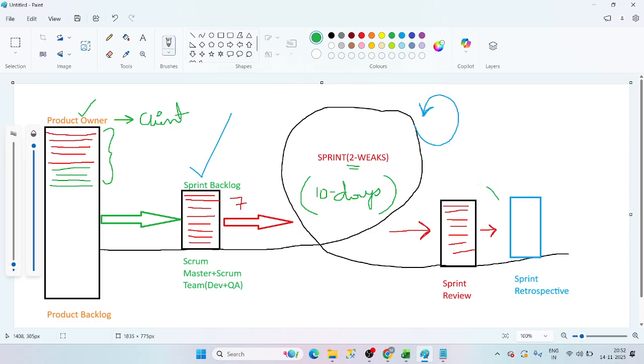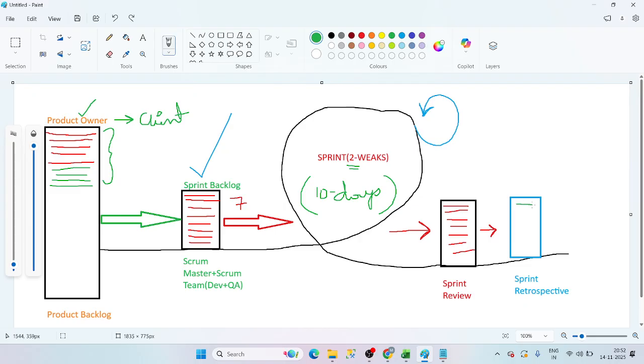Here we got the client feedback, right? What have we done, Kanchan, Hari? Yes, sprint review, stakeholder and client are also there. Client will give some feedback. If you develop well, they will give you some feedback, right? If you didn't develop well, they will give some negative feedback.